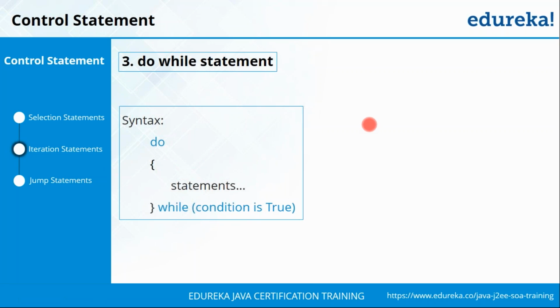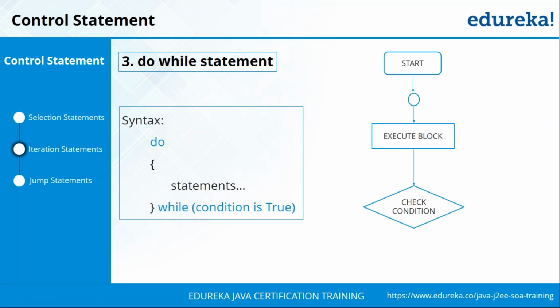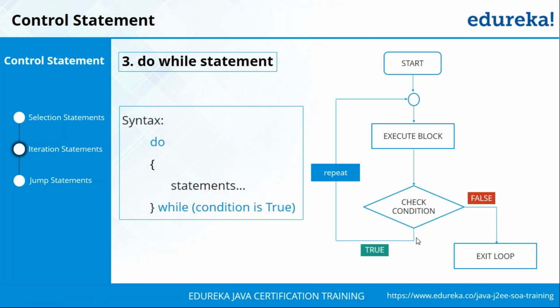So you need to understand how the cycle works. Let me give you an example. You always start at a point and then execute the block of code that you want to execute. This runs at least once. Then you check if the condition is true or false. If it is false, you exit the loop. But if it's true, you go back to the point of do and repeat the same execution of the statements. So are you clear with respect to how a do while statement works?